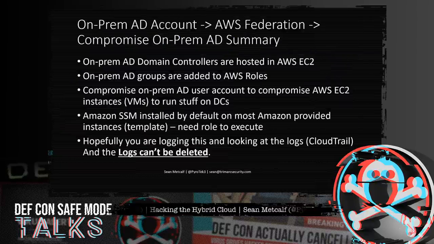So I've got a summary slide here that covers this very briefly. But keep in mind that Amazon SSM, which is effectively the Amazon agent, is installed by default on most Amazon-provided instances or templates. You do need the role to execute, but once you have the rights over that environment as a server admin would, you can normally go ahead and get that. Hopefully you're logging this and looking at the logs. Amazon CloudTrail can pull these logs, and the logs need to be configured to not be deleted. So very often an attacker is just going to delete the logs so you can't see what they did.